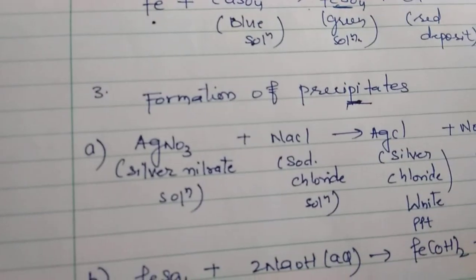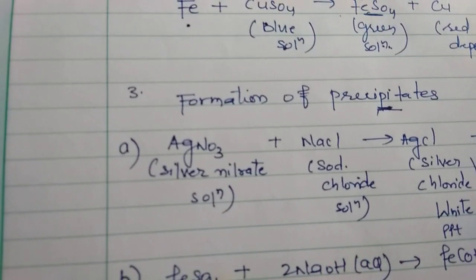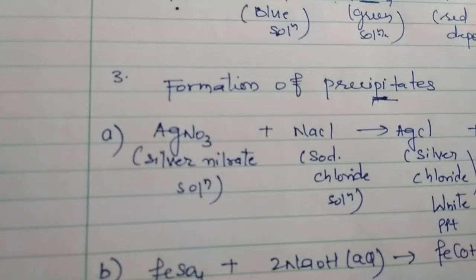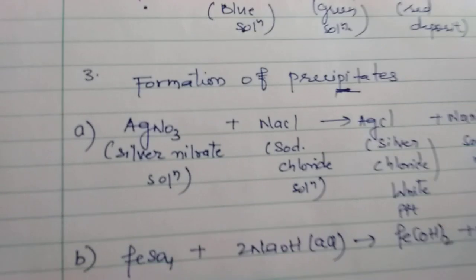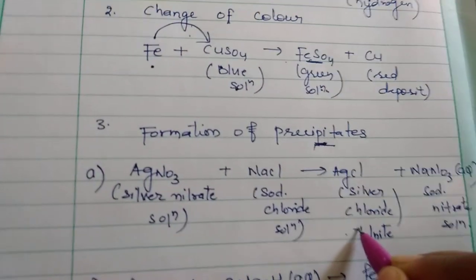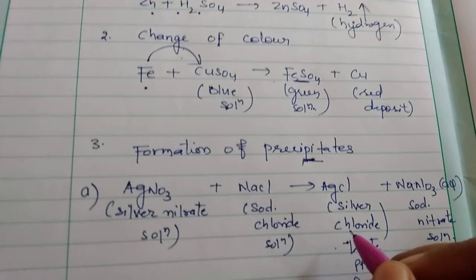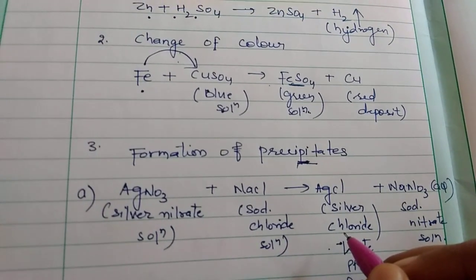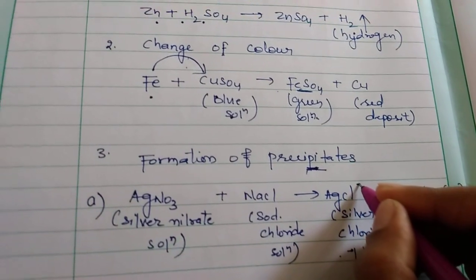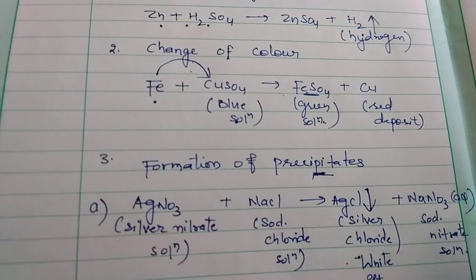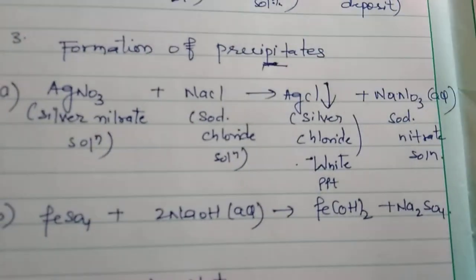When a solution of silver nitrate is added to a solution of sodium chloride, a white insoluble substance is formed. This white insoluble substance is known as a precipitate. So a white precipitate of silver chloride is formed, and a precipitate is represented by a down-headed arrow.